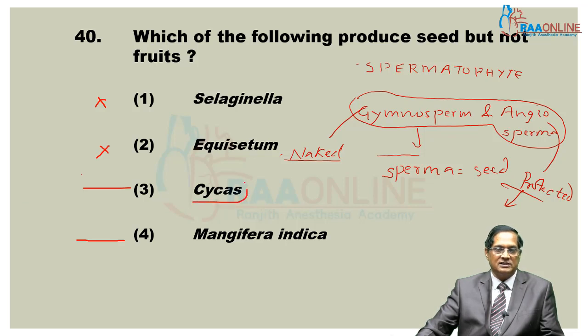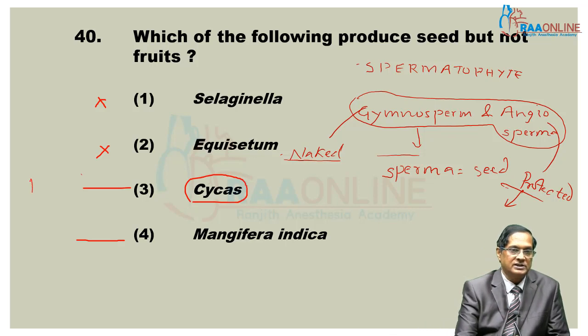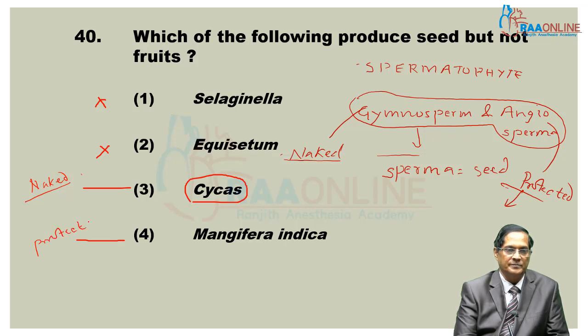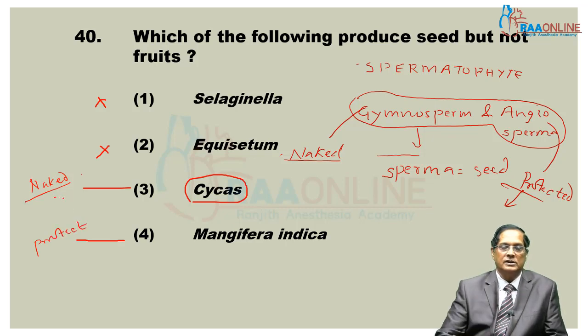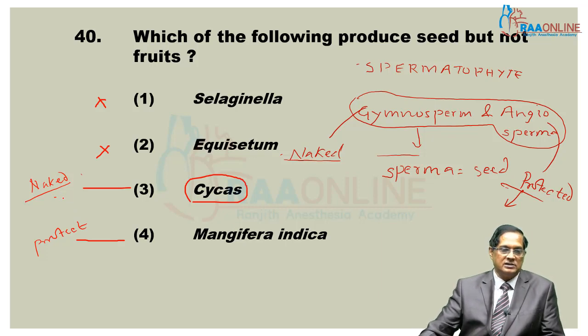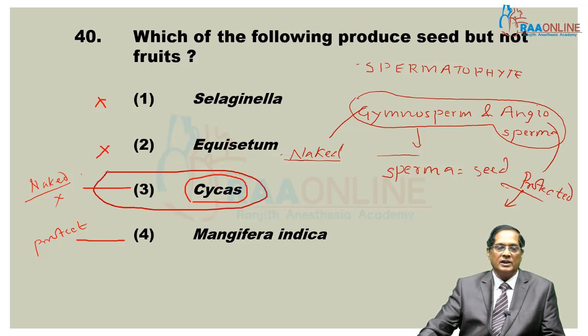Cycas is a gymnosperm, it produces naked or unprotected seed, whereas angiosperm produces protected seed, well inside the fruit. Here the answer is now very clear, that is Cycas, a member of gymnosperm, they form seed but not fruit.